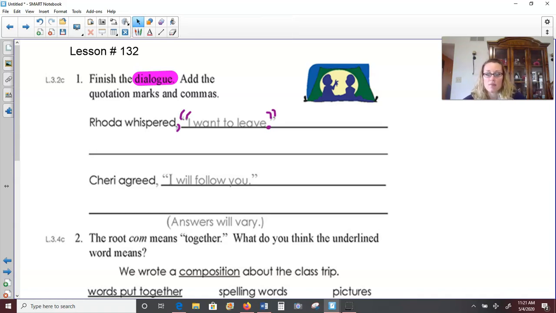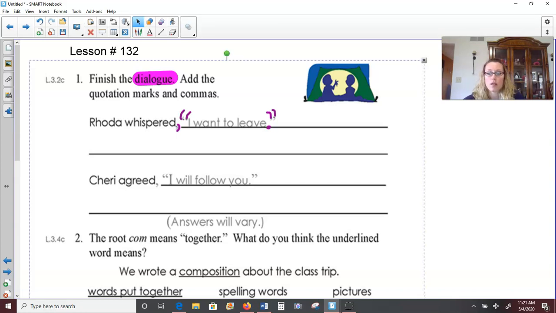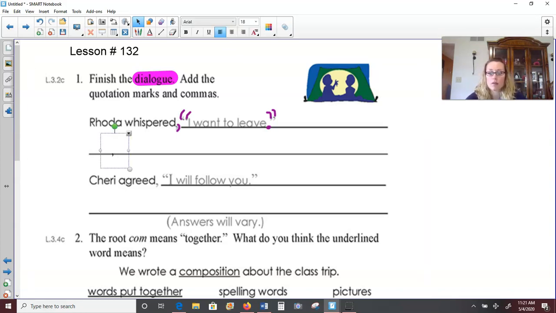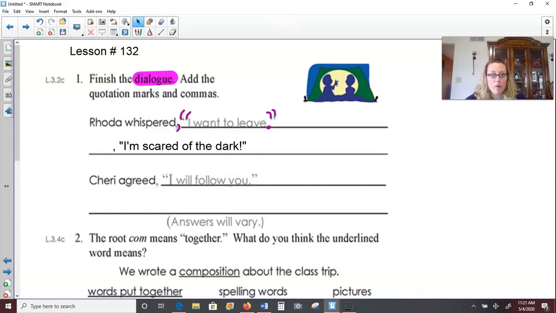So let's see. I might do something different. Rhonda whispered. And then I would put a comma, quotation marks. I don't know if you can quite see that. I'll move it up a little. Okay, Rhonda whispered, "I'm scared of the dark!" Exclamation mark, quotation marks. I'm just going along with this little picture here of the campers. So just to trace over what I did, you would need to add your comma after whispered and then quotation marks around the words that Rhonda is going to say. I'm scared of the dark. Okay, you could add your own in there.